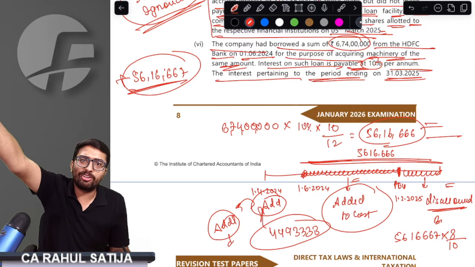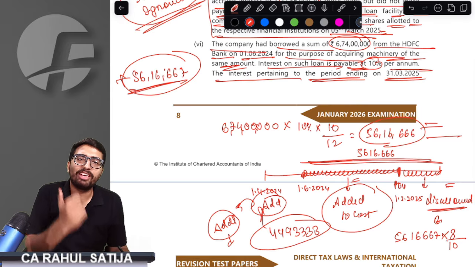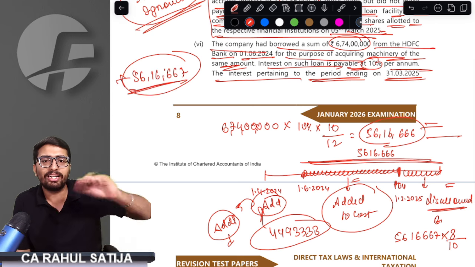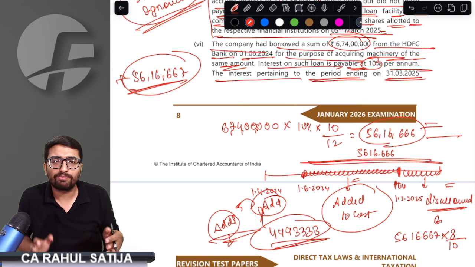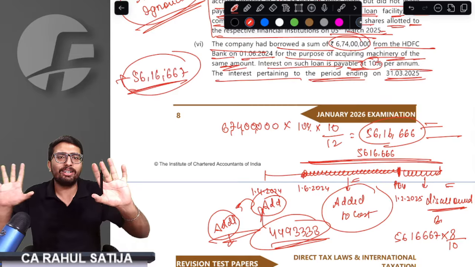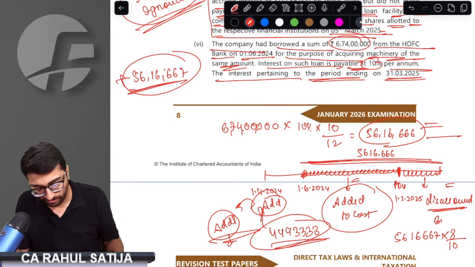This has been covered in one of our questions of Super 100, that too for May 25, that too for September 25. We have covered a similar question, because if you are considering interest for the entire year, then some portion has to be added to the cost of the asset, and some portion has to be debited to P&L, and whatever amount has been debited to P&L will be disallowed.